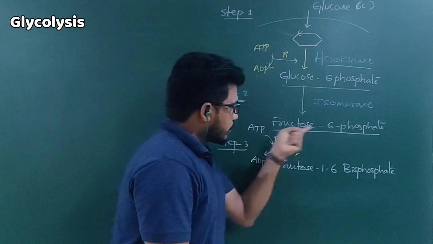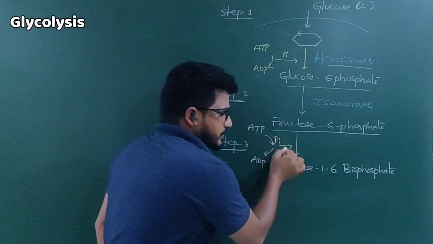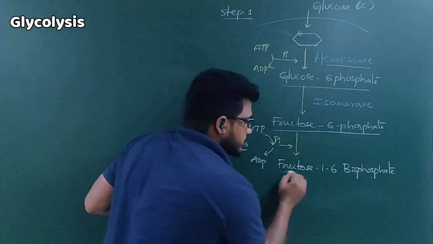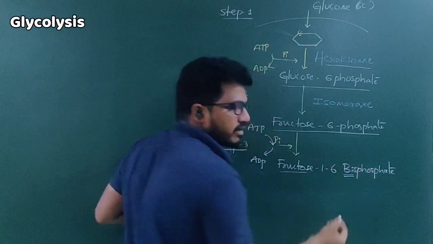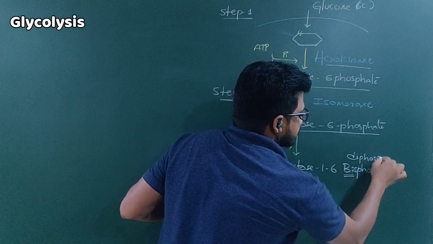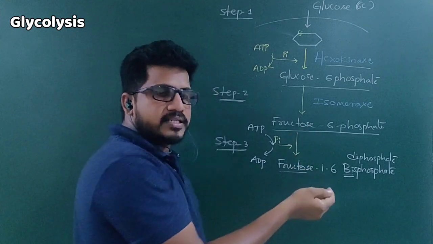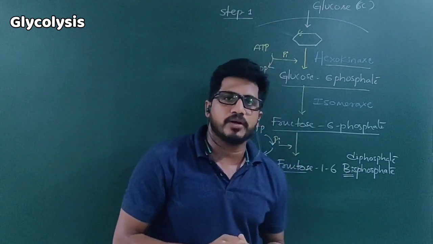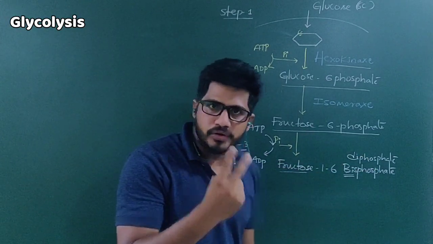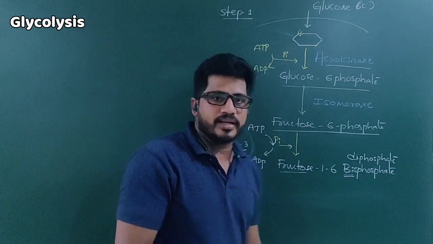Fructose 1,6-bisphosphate means fructose 6-phosphate already has one phosphate at the 6th carbon. As another phosphate is added to the first carbon, fructose has 2 phosphates, bisphosphate or diphosphate, anything we can use. Diphosphate is also correct. Fructose 6-phosphate is monophosphate, it has only one phosphate molecule. Fructose 1,6-bisphosphate means fructose has 2 phosphate molecules, one at carbon 1 and another at the 6th carbon.